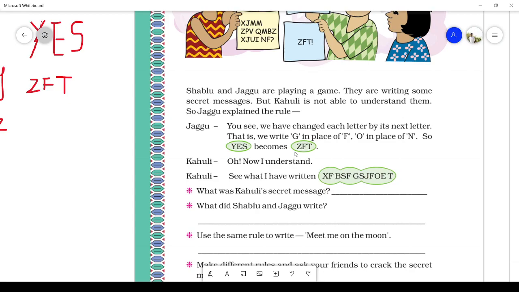Now I understand. See what they have written here: XF, BSF, GS, JF, OET. Now we have to decode this. Let's try.